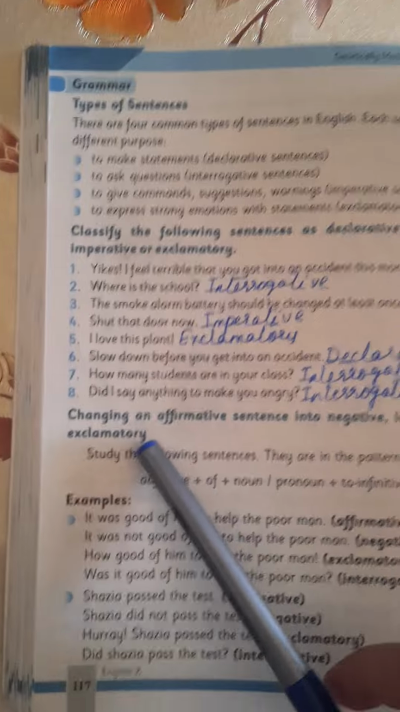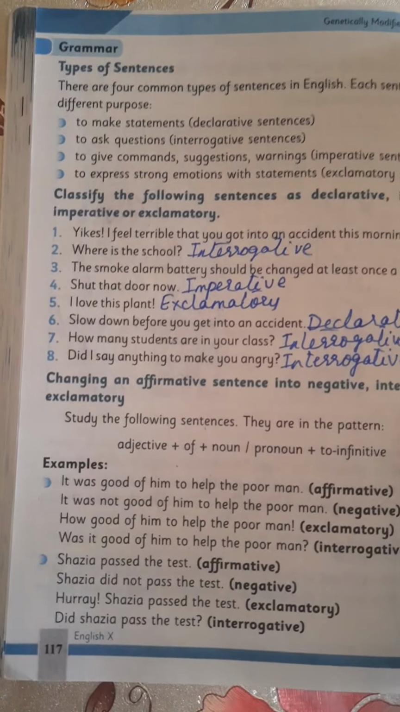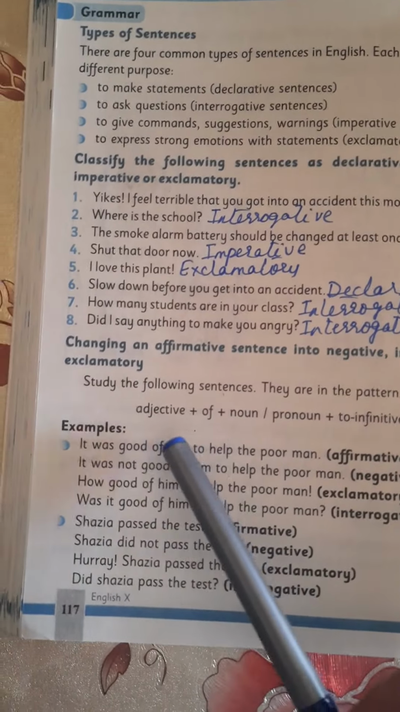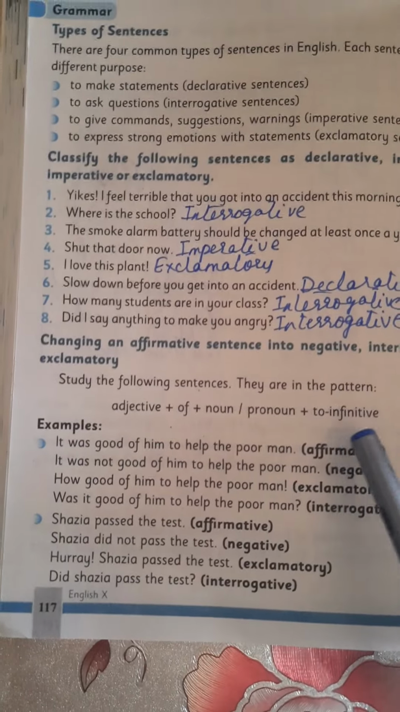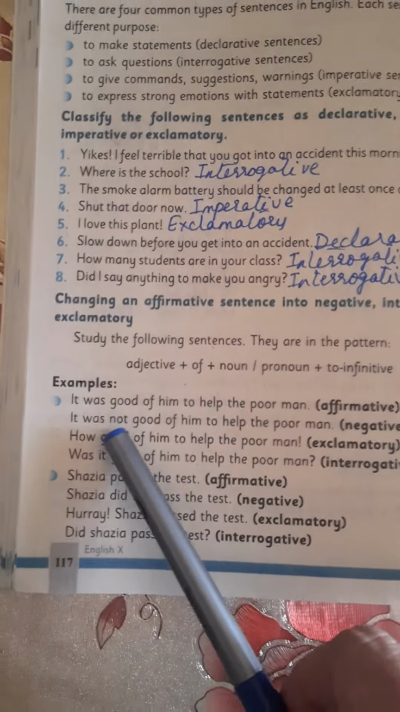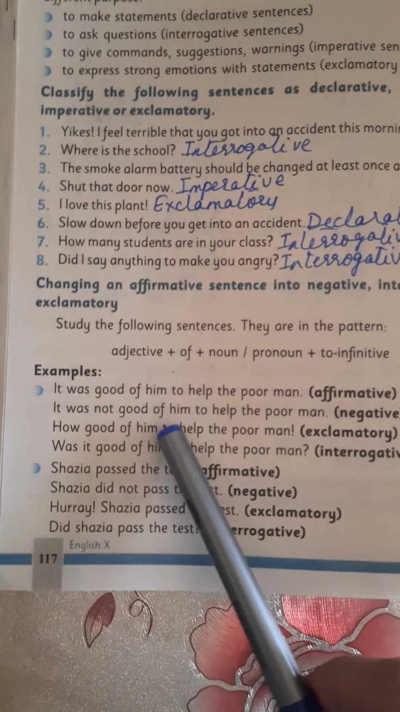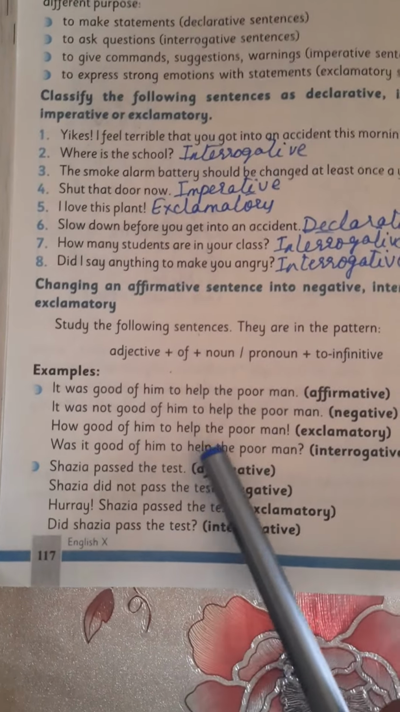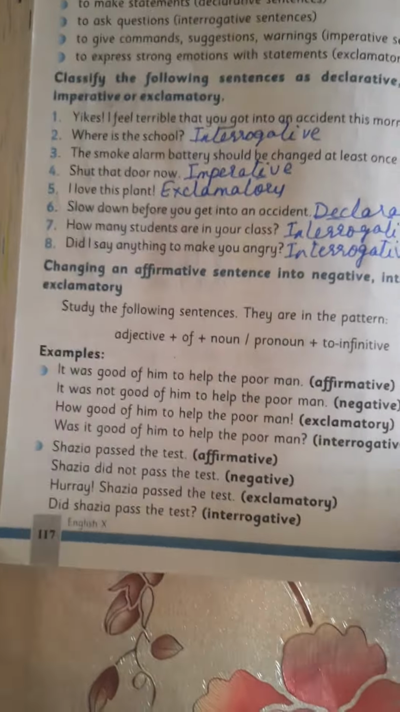Changing an affirmative sentence into negative, interrogative, and exclamatory. Study the following sentences. They are in the pattern adjective plus of plus noun, then pronoun, or plus to infinitive. Examples. It was good of him to help the poor man. Affirmative. It was not good of him to help the poor man. Negative. How good of him to help the poor man? Exclamatory. Was it good of him to help the poor man? Interrogative.